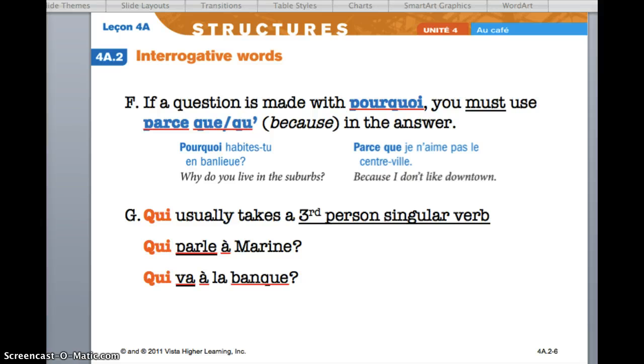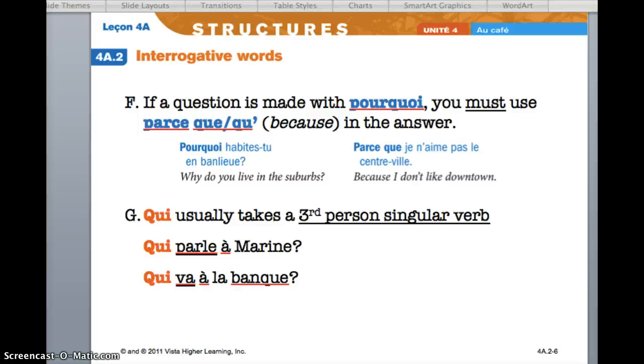If a question is made with pourquoi, you must use parce que in the answer. Pourquoi habites-tu en banlieue? Why do you live in the suburbs? Parce que je n'aime pas le centre-ville. Because I don't like downtown.